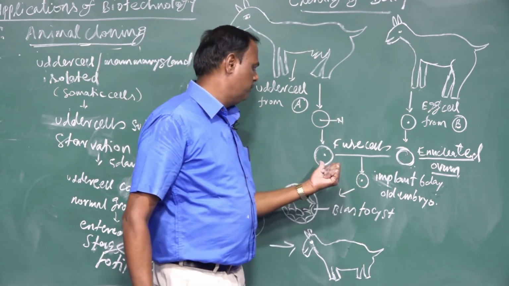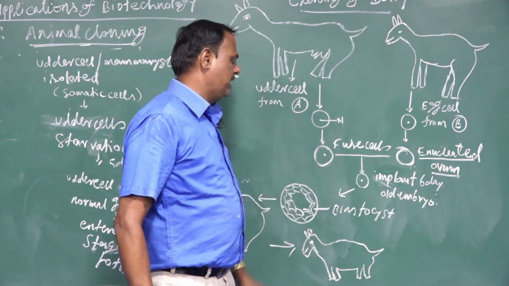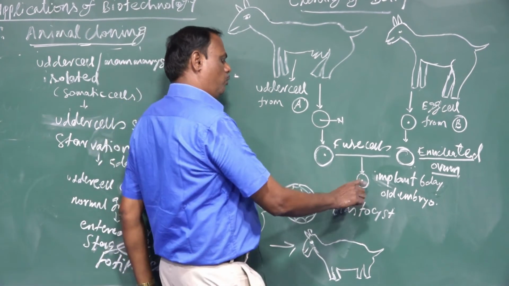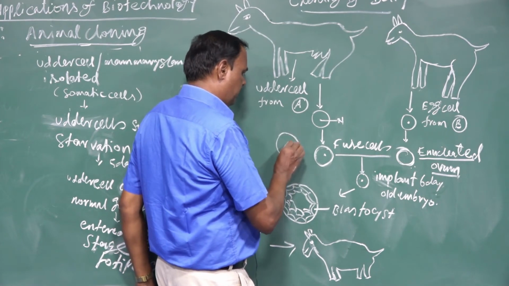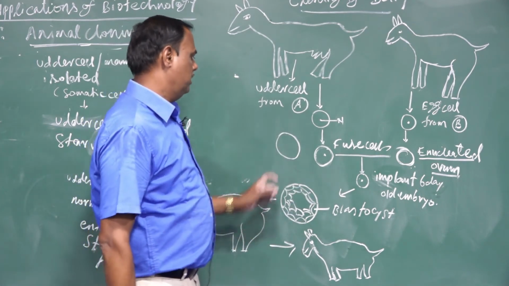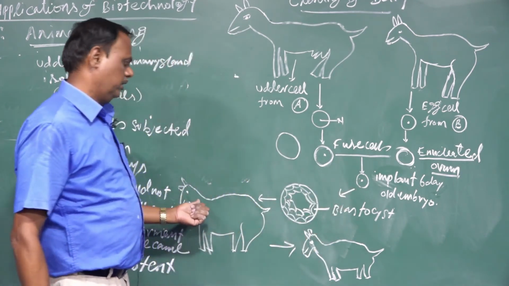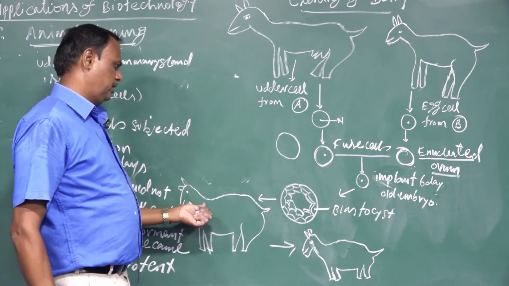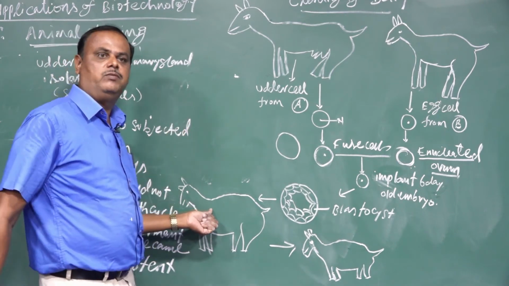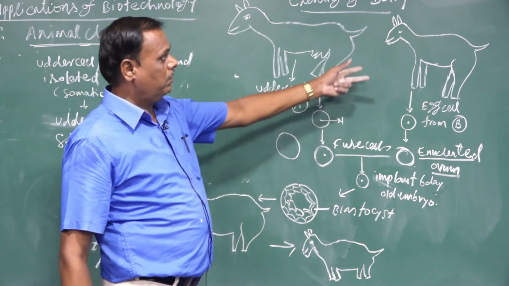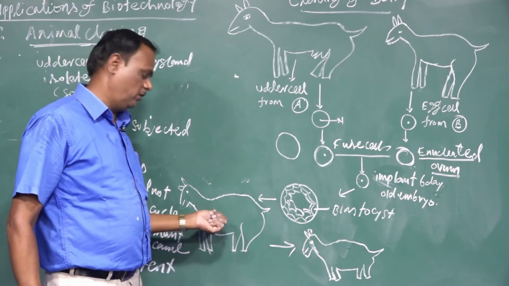The outer membrane of the mammary gland cells is ruptured, allowing the ovum to form an envelope around the nucleus. Later, the fused cells are implanted into the surrogate mother, the mother from whose body the egg was removed, or any other mother. That is called the surrogate mother.